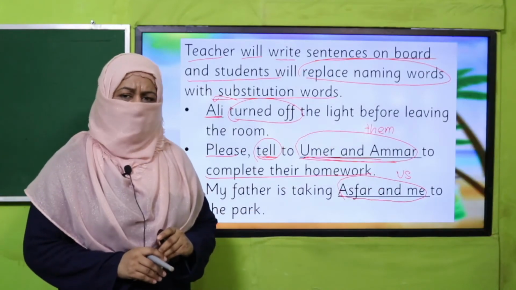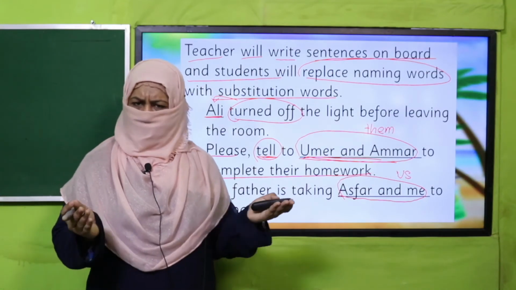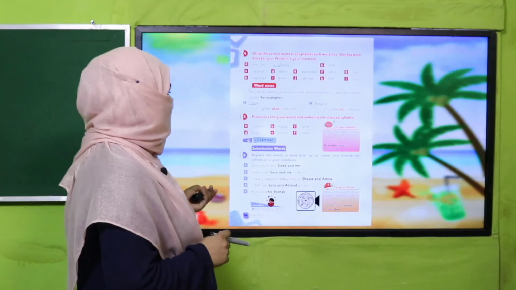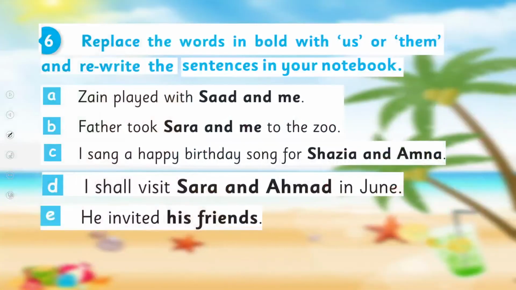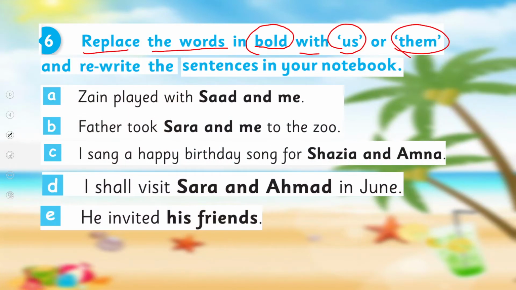Yes, my dear students, are you done with it? Good job. It's easy. All right, let's practice it from your book. All of you, open your book on page number 84. You will replace the words in bold with us or them, right? So us or them, only two substitution words.